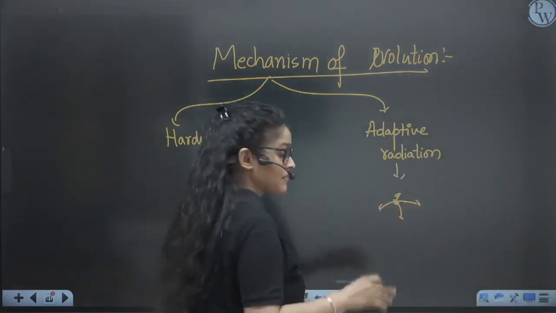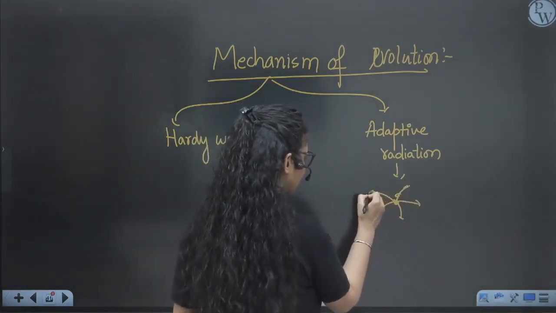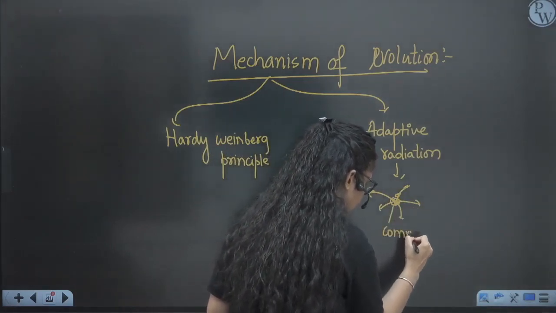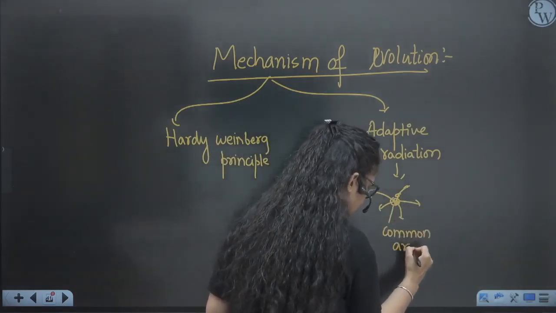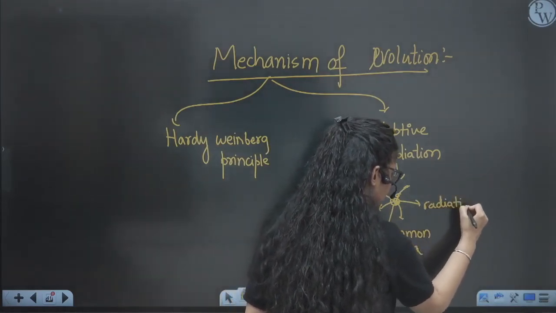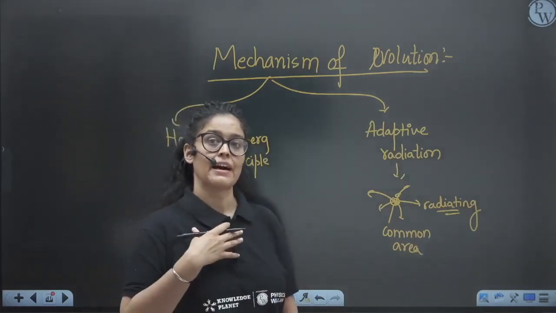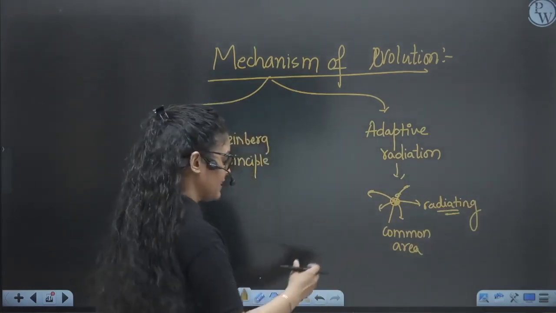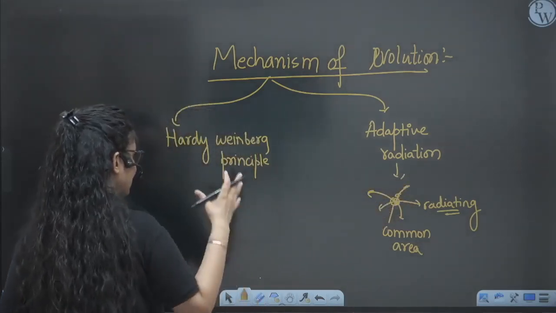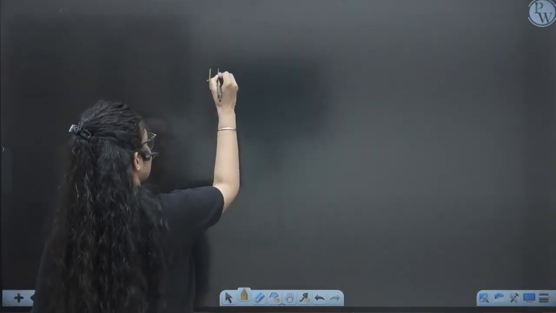Adaptive radiation means they are radiating in different directions, right? So from the common point, this is their common area, but they are radiating in various ways. Radiating means they are adapting to different environments. They are changing themselves in those ways, right? So radiating in different directions, as you can see here. Now let's see both things. Let's start with Hardy-Weinberg first.